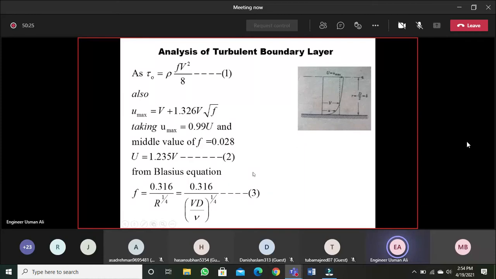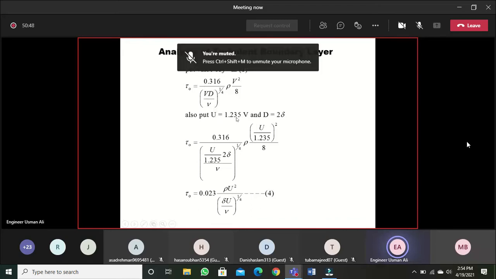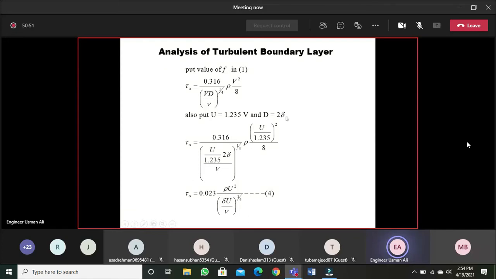Now further, if you put this value of f in equation 1, tau naught will be rho V square over 8 into 0.0136 times (VD over nu) power 1 by 4. We also know that capital U is 1.235 V, so V is U over 1.235. तो यहाँ V की बजाय अगर पुट कर दें U over 1.235 और D is diameter which is 2 times the thickness of the boundary layer, तो D की जगह 2 delta आ जाएगा और V की जगह U over 1.235, और यहाँ पे V की बजाय U over 1.235 स्क्वायर. Further if you simplify this we get this.